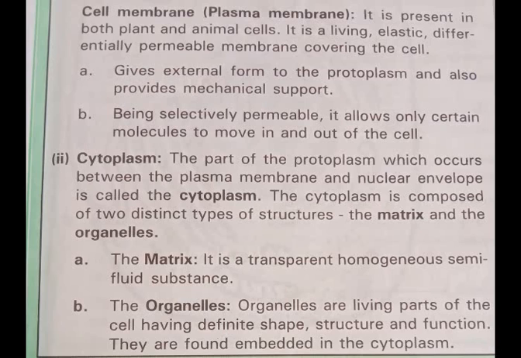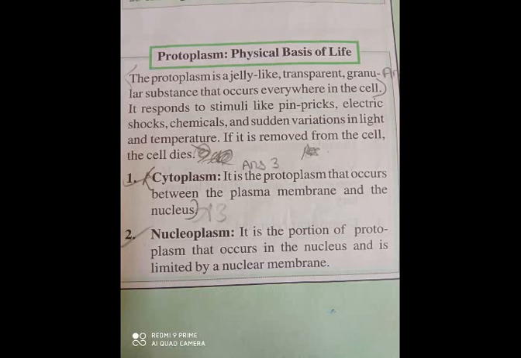Protoplasm is the physical basis of life. The protoplasm is a jelly-like, transparent, granular substance that occurs everywhere in the cell. It responds to stimuli like pinpricks, electric shocks, chemicals, and sudden variations in light and temperature. If it is removed, the cell dies.